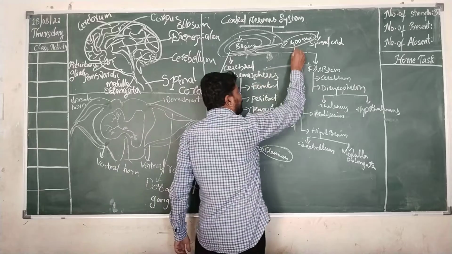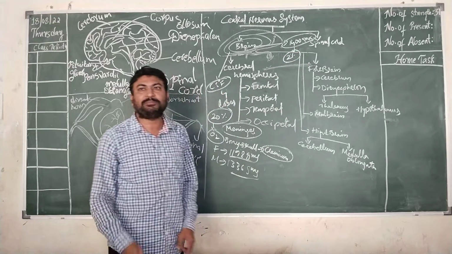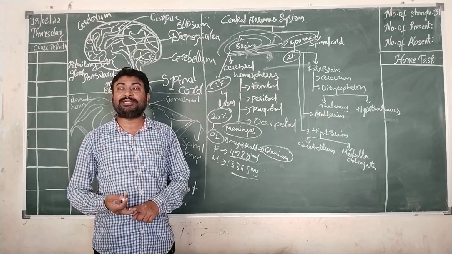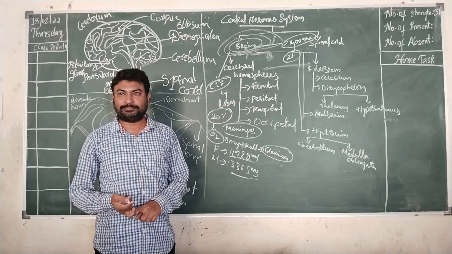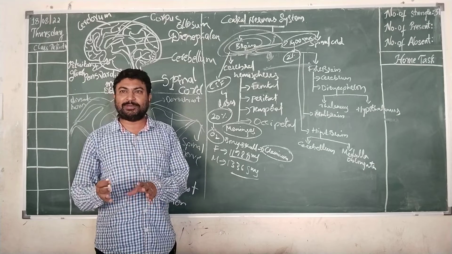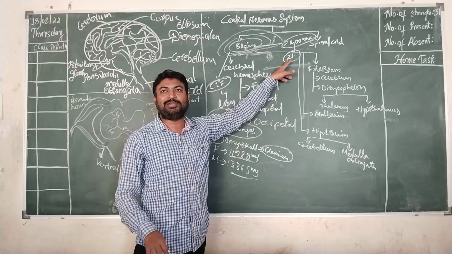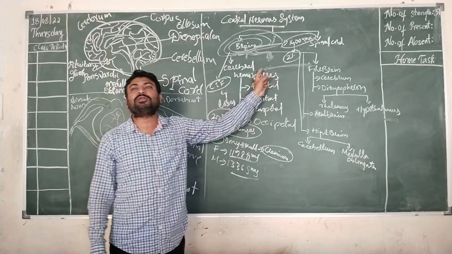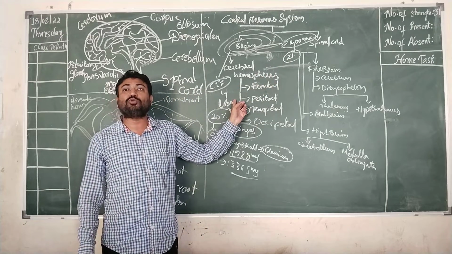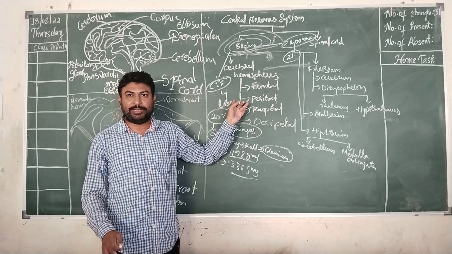This 1400 grams is nearly equal to 2% of your body weight. That means the brain alone weighs 2% of your total body weight. Approximately, not exactly. Don't say that a 100 kg person should have 2 kgs. Approximately it will be 1.8 to 2% of your total body weight. So this is the entire description of the brain.